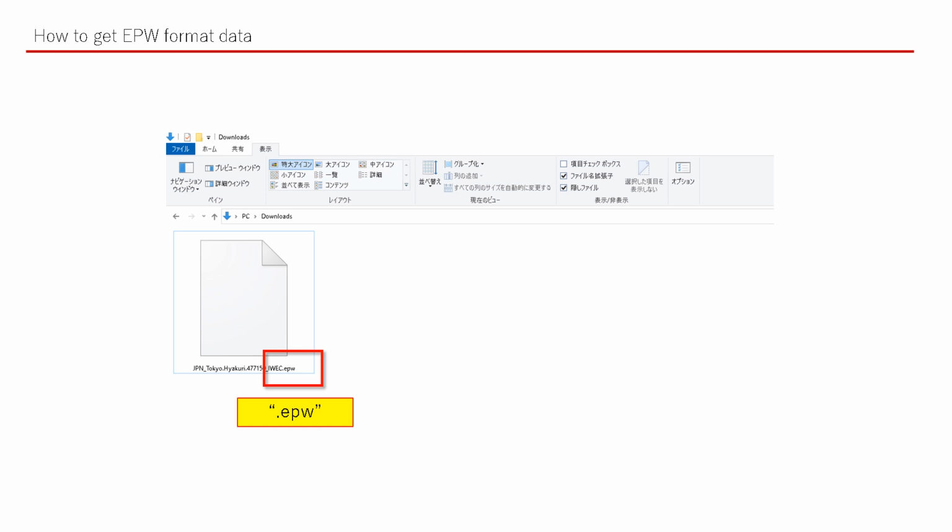We will introduce how to use EPW data in the Excel software in the next movie.